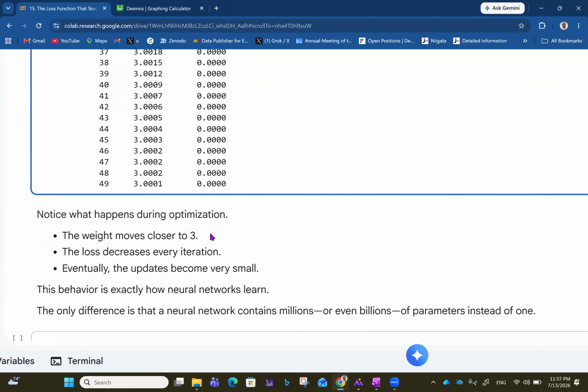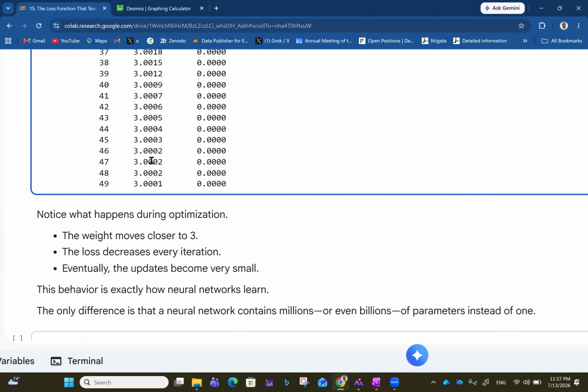Now, the weight moves closer and closer to 3. So the loss decreases every iteration, as we know. So eventually the updates become very small. This behavior is exactly how neural networks learn. The only difference is that a neural network contains millions or even billions of parameters instead of one. So here we are using one parameter for all the parameters, which is not the reality, but this is good for demonstration purposes.